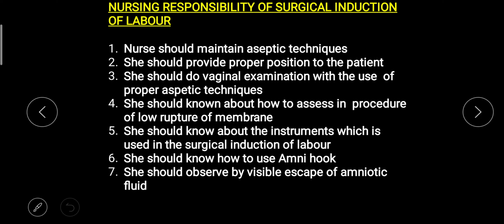First of all, you have to follow all the aseptic techniques, and you should put the patient in the proper position. You should do the vaginal examination with proper aseptic technique, and you should know how to assess in the procedure of low rupture of membrane. You should know about the instruments used in surgical induction of labor, know how to use the amniotic hook, and observe for the visible escape of amniotic fluid. So these are the nurse's responsibilities or key points that we have to remember while conducting induction of labor.